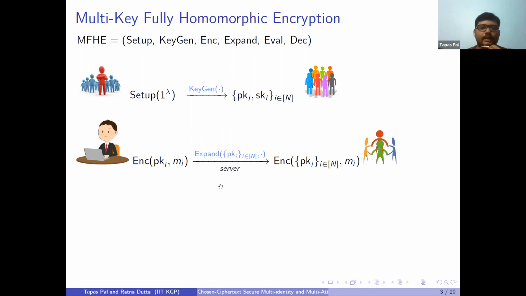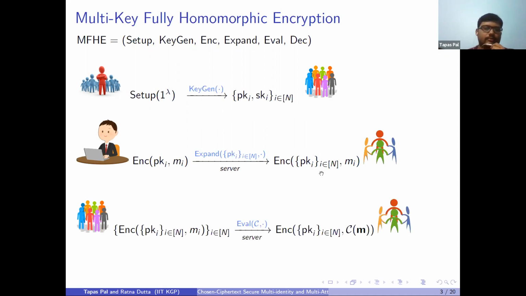The server will extend their ciphertexts over all the public keys, and after that we can let the server compute our ciphertext over a circuit C, so that all the group members can collaborate with their own secret keys and learn the message, which is now C of M. So this is the overall concept of multi-key fully homomorphic encryption.